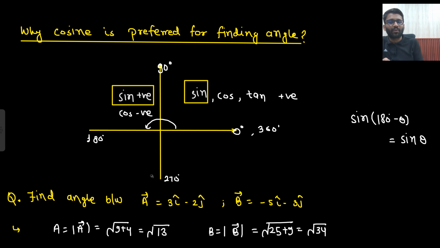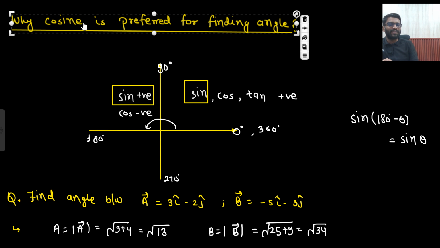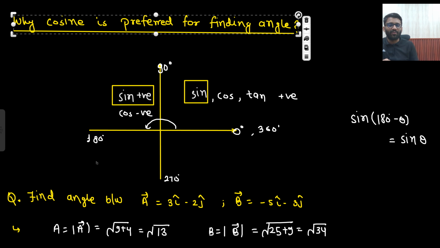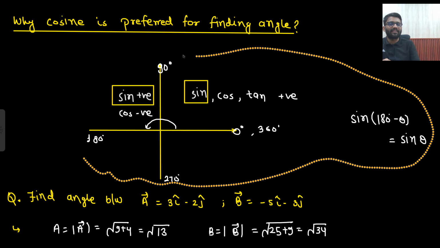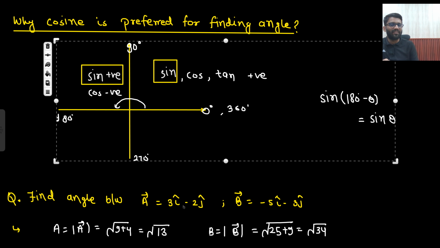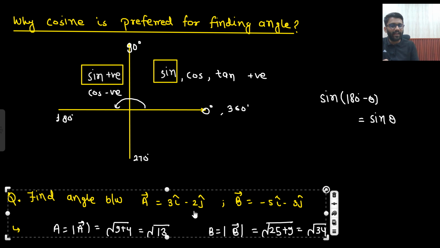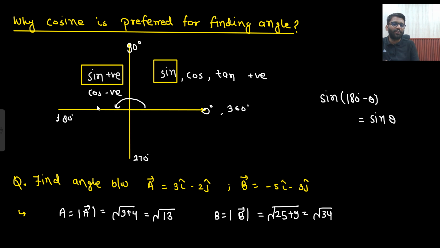In elementary classes this is not taught, but in some good interviews, just to make your interview tougher, or just to understand how much depth you know of a particular concept, they can ask these kinds of questions. So that's why I am dealing with it here. Otherwise, it is not something that the GATE examination will ask, but you need to know that if I use sine, the angle will be between 0 to 180 degree, and between 0 to 180 degree, sine is always positive.